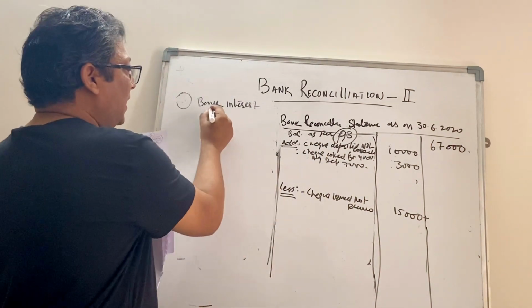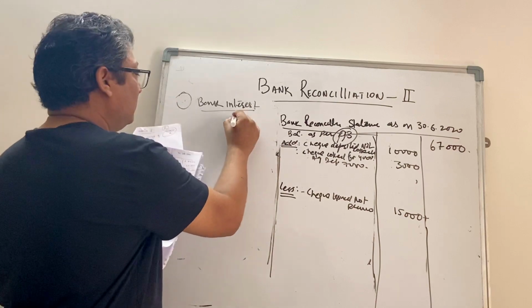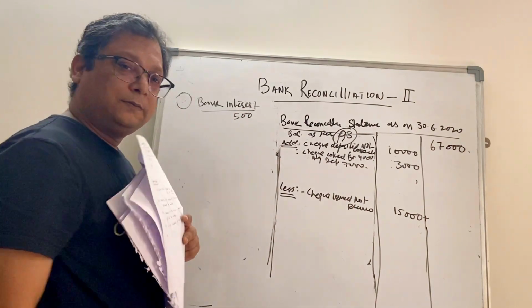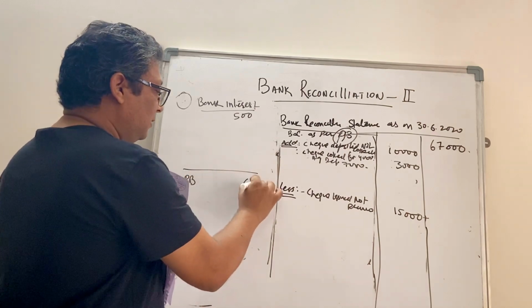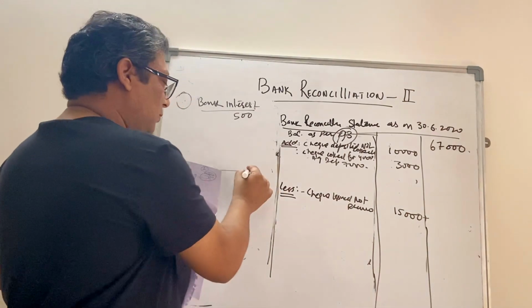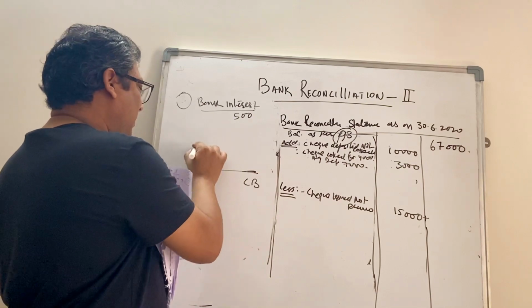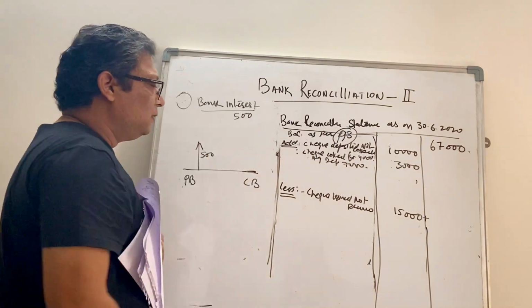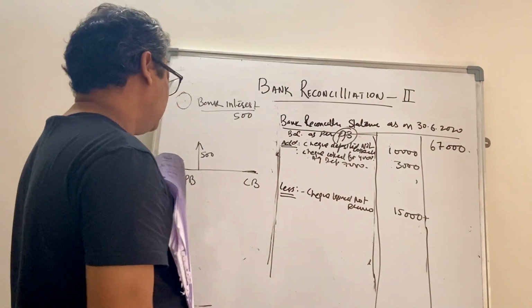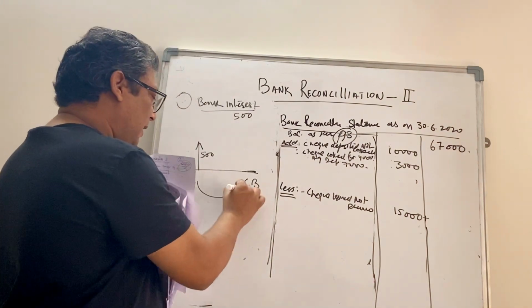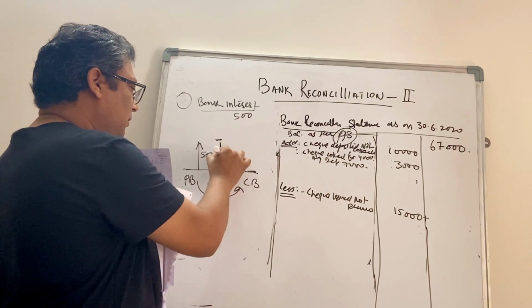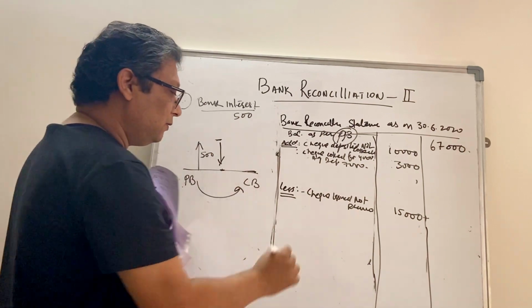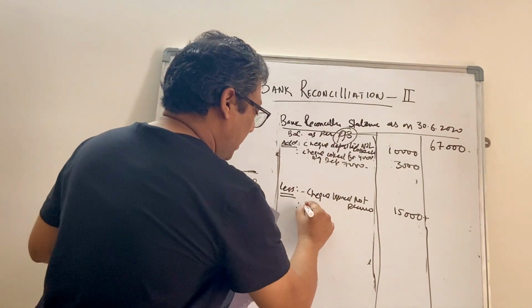Okay, so the bank has given you interest of rupees 500. Again, line of balance, passbook on left side, cash book on right side. So cash book has not moved because the bank has actually given you interest of 500 rupees. Now we have to follow cash book. So what we will do, we have to come from here to here. So the arrow goes downward. So we'll mention here bank interest